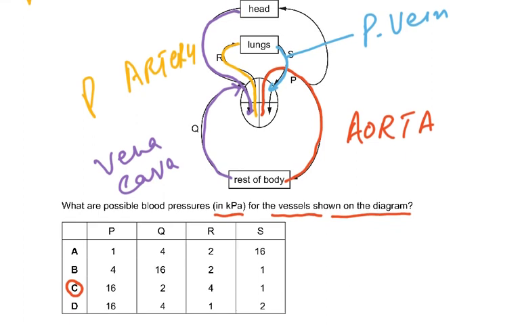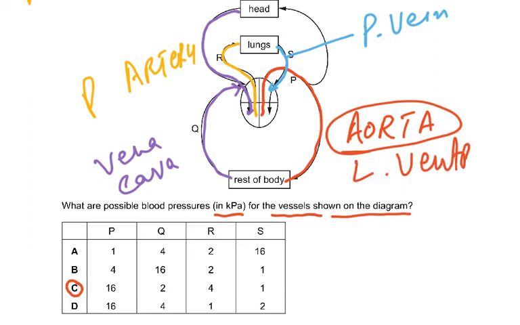So, the highest pressure would be in the aorta. Why does the aorta have the highest pressure? The reason is because it's arising from the left ventricle. And the left ventricle wall is very thick, so it exerts a lot of force. Aorta by itself can't do anything. It is the left ventricle which exerts this force. So what are the possible pressures? It had to be 16 with the aorta. Now of course, you had the choice between C and D. That was the only difference.